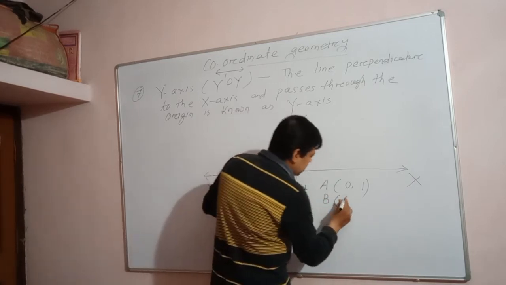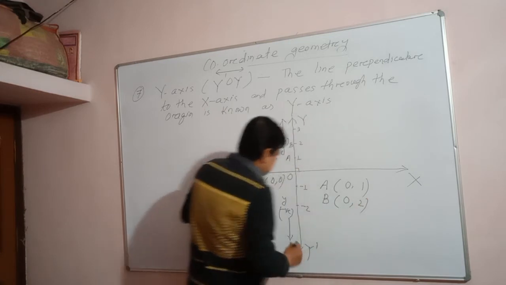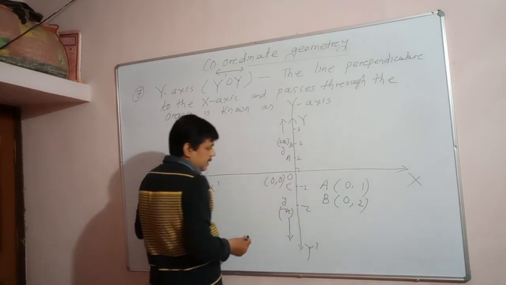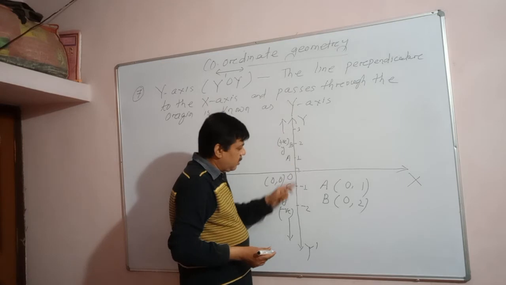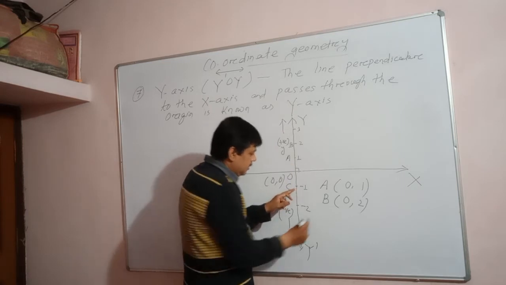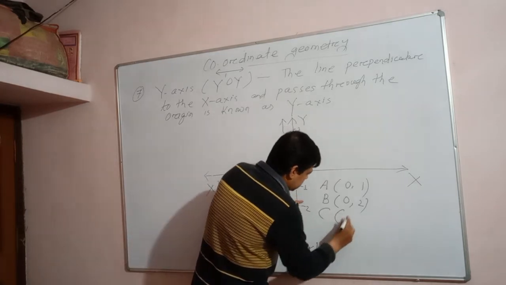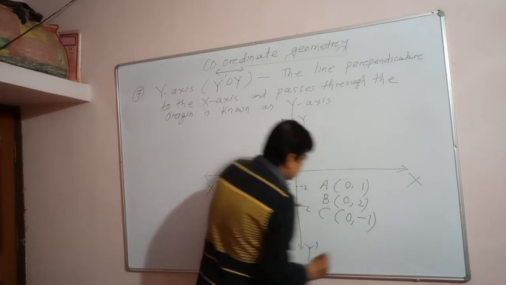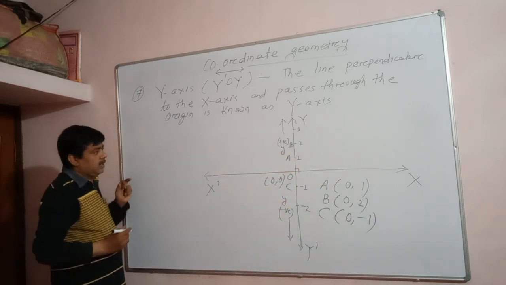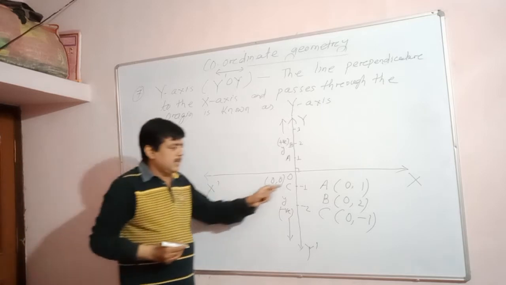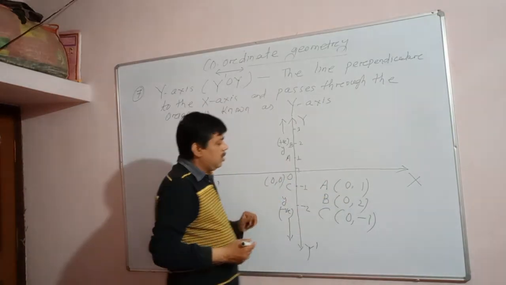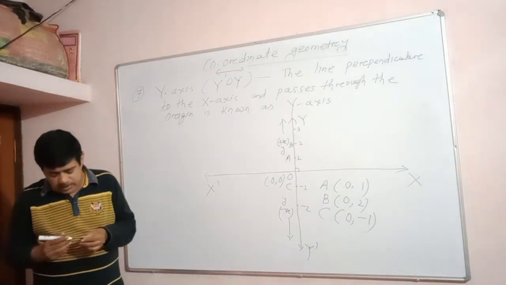So here the x value will be 0, y value is 2. Similarly, this point is C. The point C lies on the y-axis. Here the x value is 0, y value is -1. So understand or not? Any point that lies on the y-axis has its x coordinate always 0, and the y coordinate may be any real number.